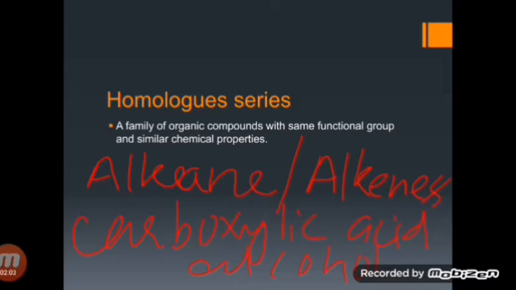So each of these homologous series has a particular functional group which is responsible for the chemical and physical properties of all the compounds present in that homologous series.